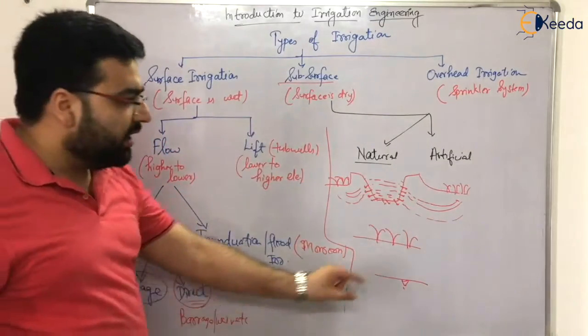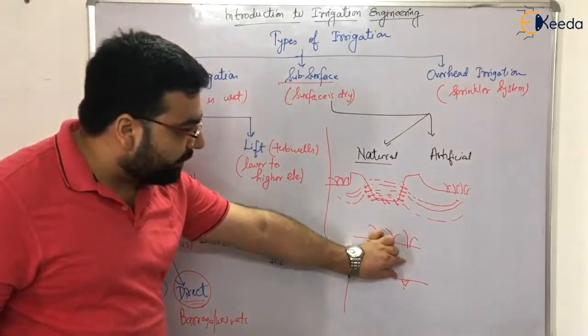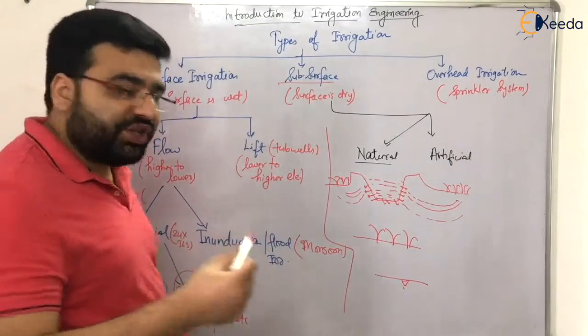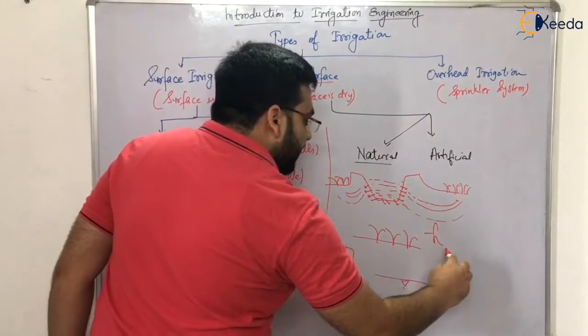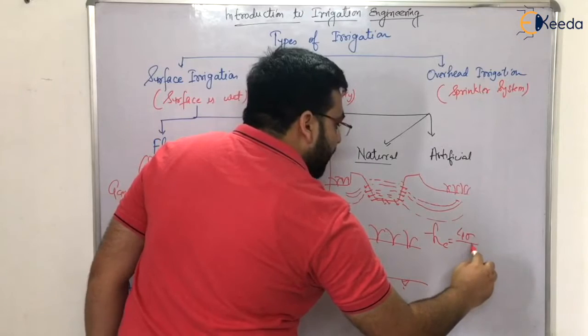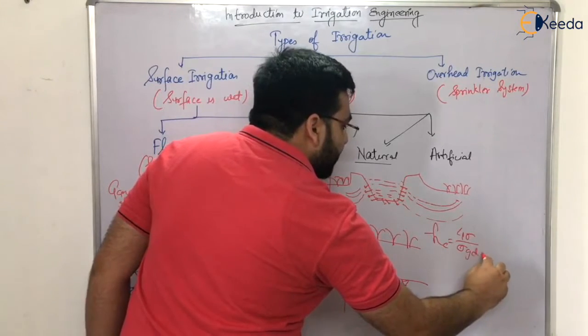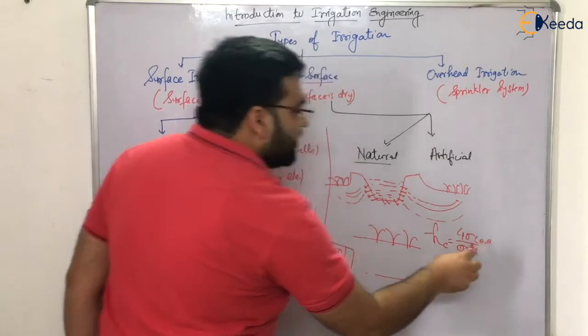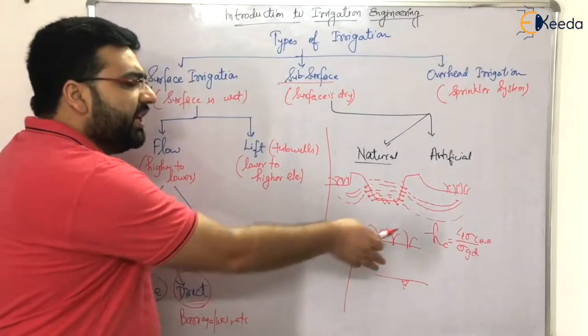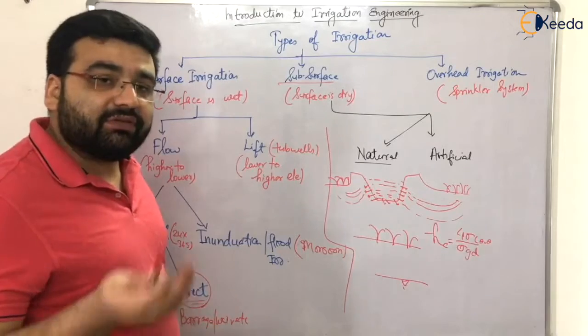We have various formulae for the height up to which capillary action can take place. You must have heard: Hc, the capillarity height, is equal to 4 sigma cos theta upon rho into G into D. Theta is nearly taken as 0 degree, so that is 4 sigma upon rho g D. From there you can get the maximum height of capillarity, right?